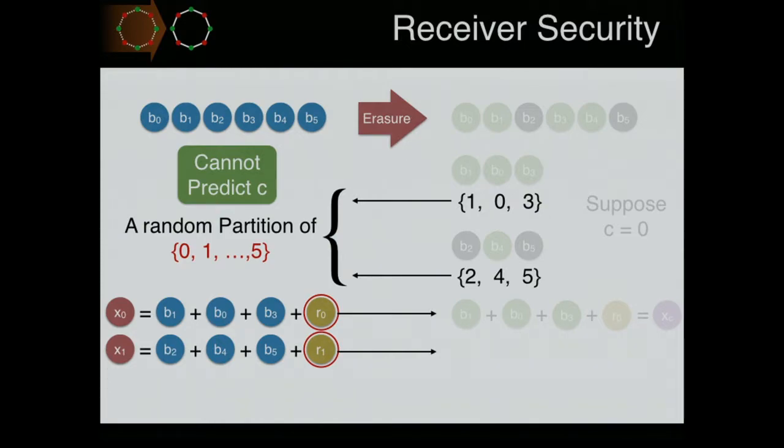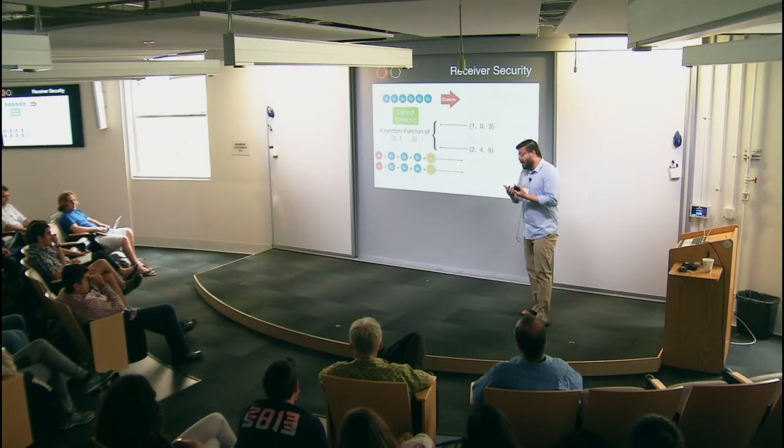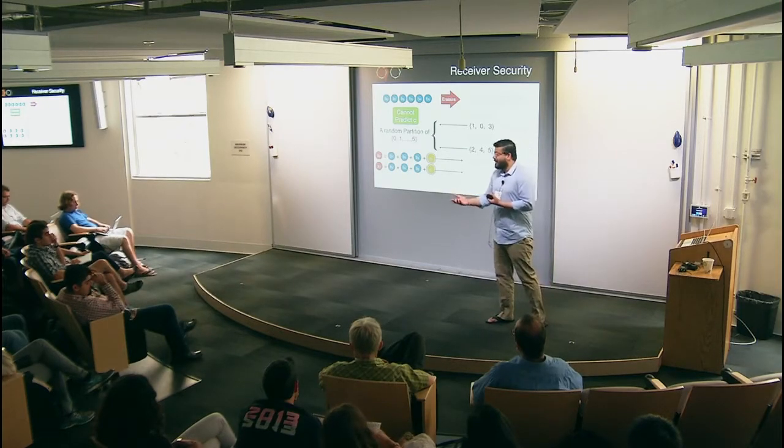So this is just a naive question. Why don't you just use an error correcting code? Error correcting code removes errors. It cannot ensure privacy.